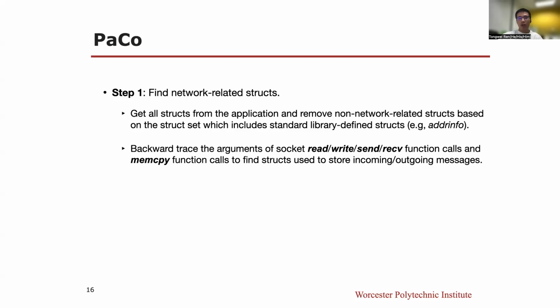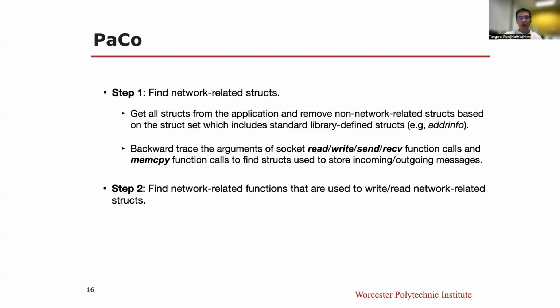Then it backward traces the arguments of socket read, write, send, receive, and/or memory copy function calls to find structs used to store outgoing messages and incoming messages.